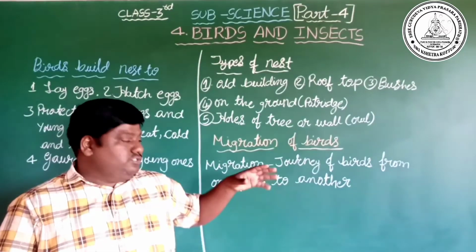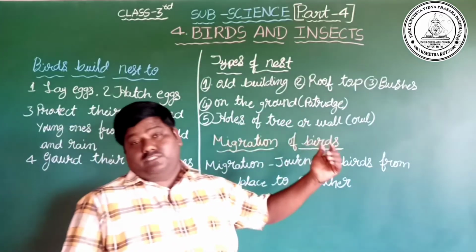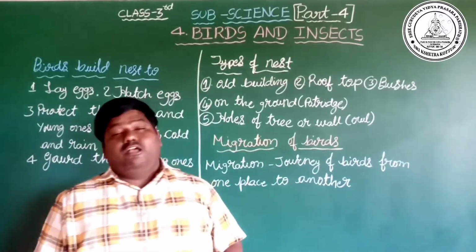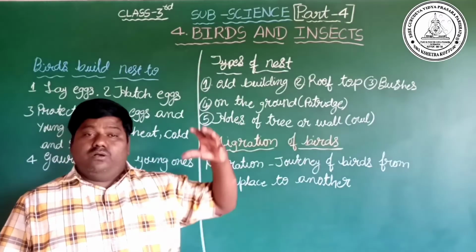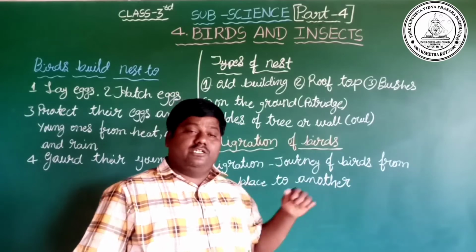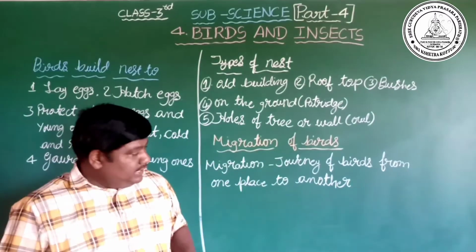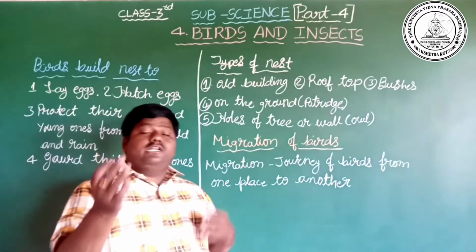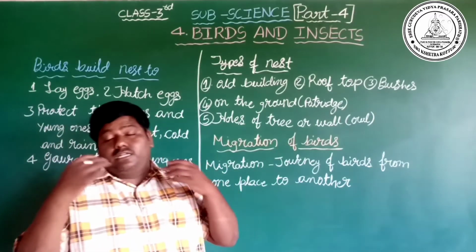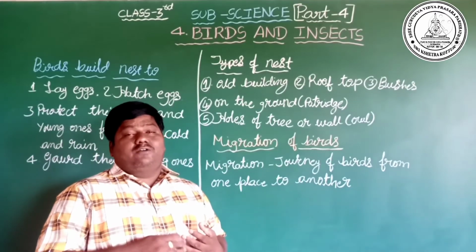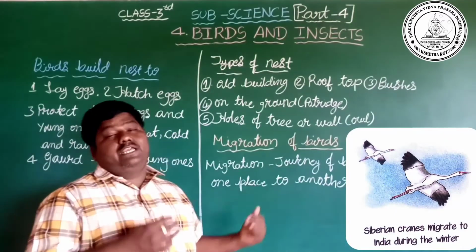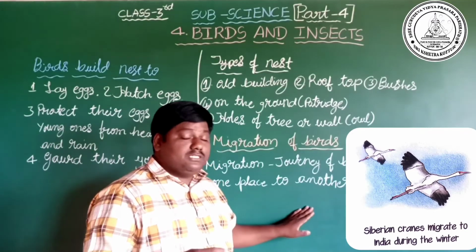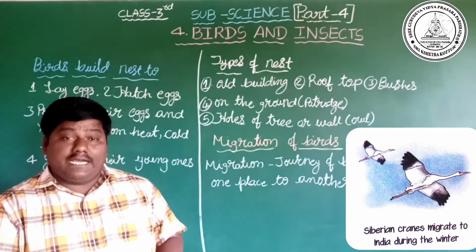Here the birds also move from one place to another place. Some birds move from Kottur to Bangalore. That is also called migration. Kottur to Bombay, that is also migration. Some birds migrate from other countries to India, and India to other countries. One bird comes from Siberia to India. That bird is called the Siberian crane.